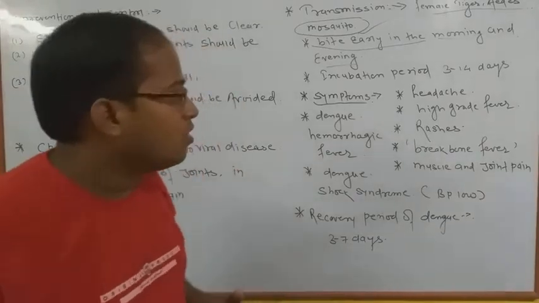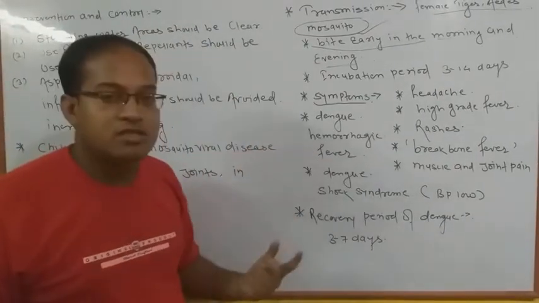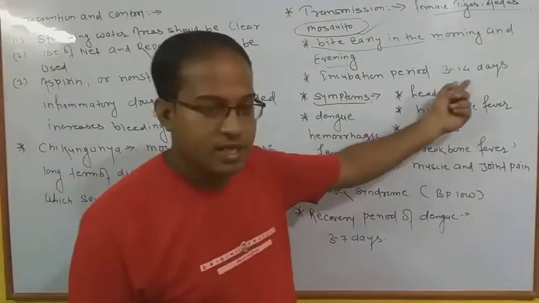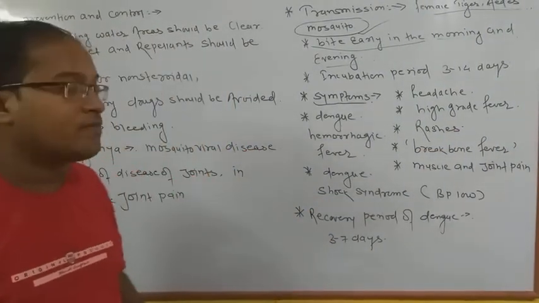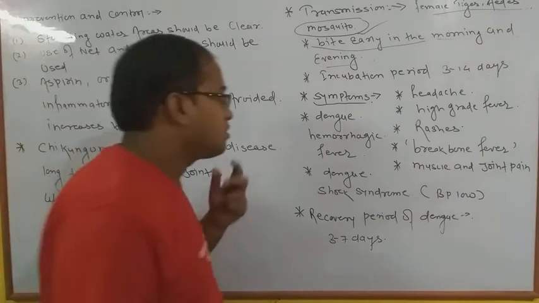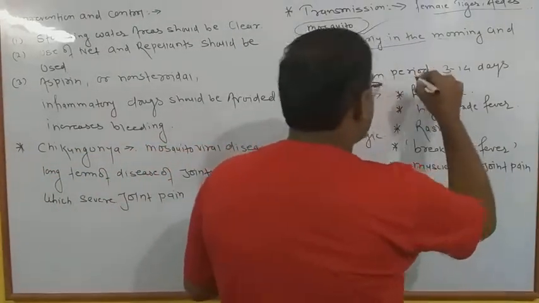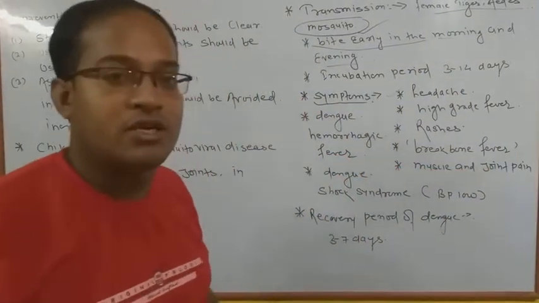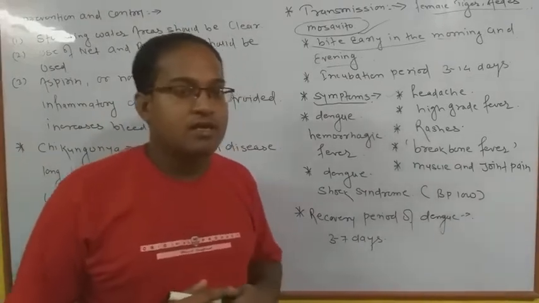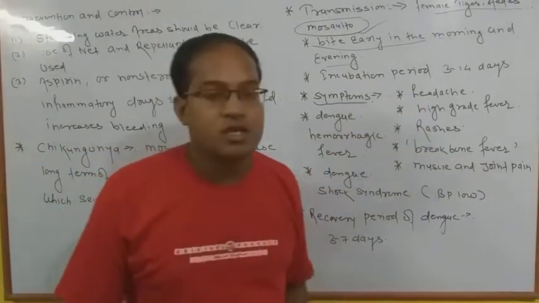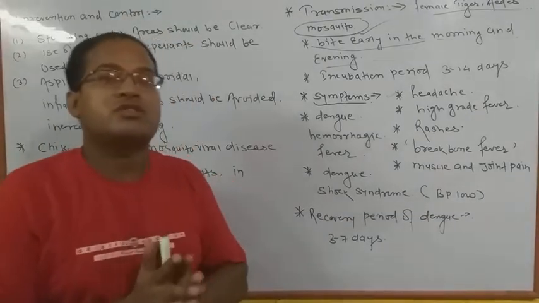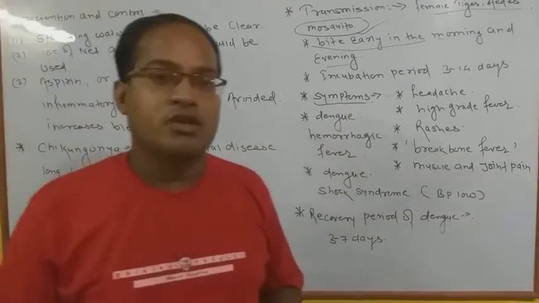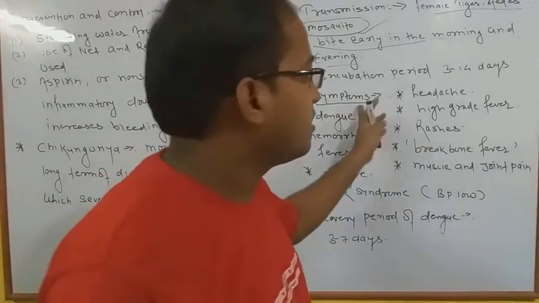The symptoms generally arise after the incubation period, and which type of symptoms occur? We have to discuss them one by one. The most important, the first one, is headache. Headache is the most important and dangerous thing. Headache is the first symptom of dengue. At certain times, high tension occurs in the human being or patient, and that leads to the headache.